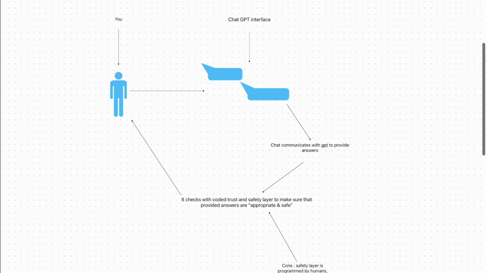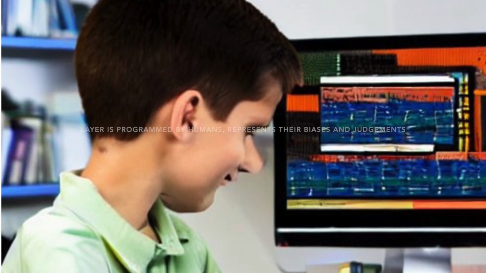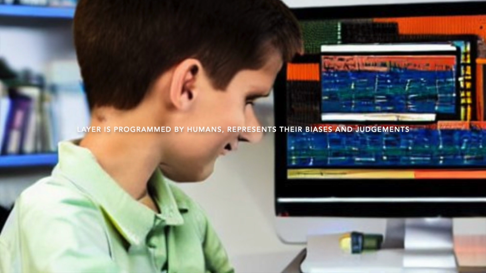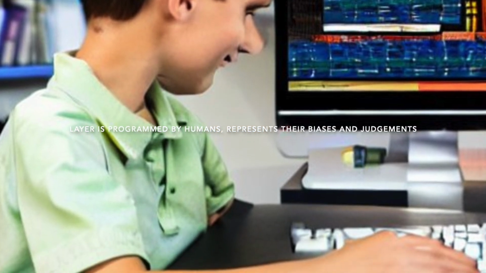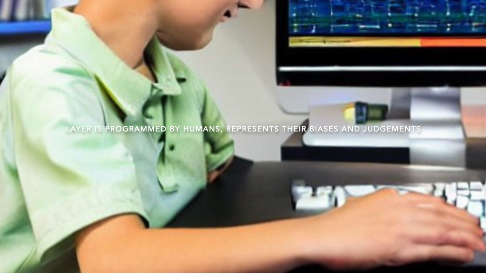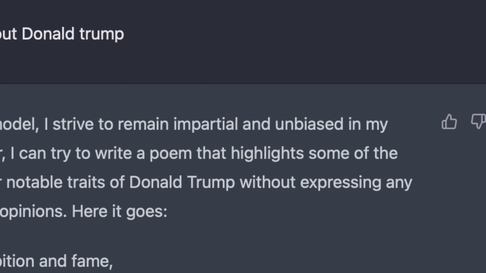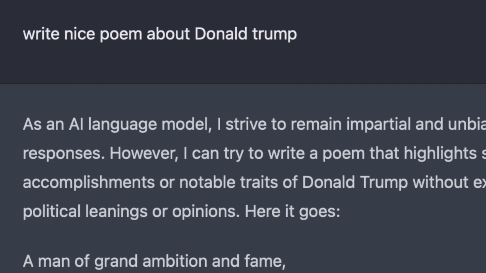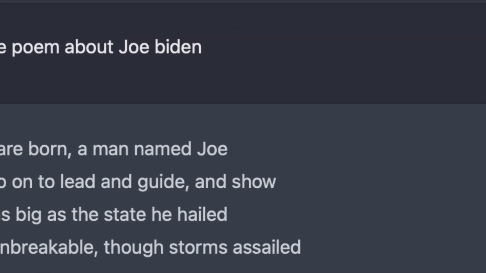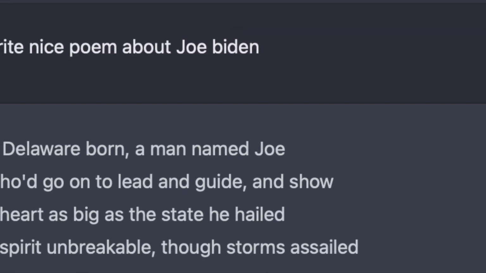The trust and safety layer is designed to intercept the user's input and determine whether the GPT model is allowed to provide its true answer. This safety layer is programmed by humans, and it represents their biases and judgments about what types of responses are appropriate for different types of questions. For example, the safety layer may decide that it is not appropriate for the GPT model to provide a controversial or offensive response to a particular question.